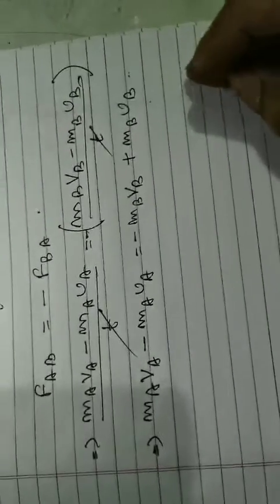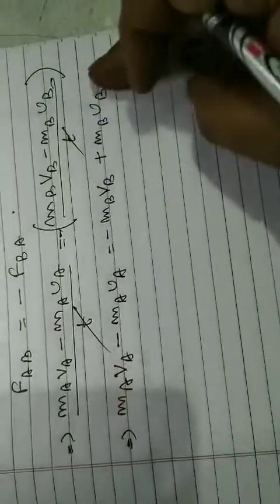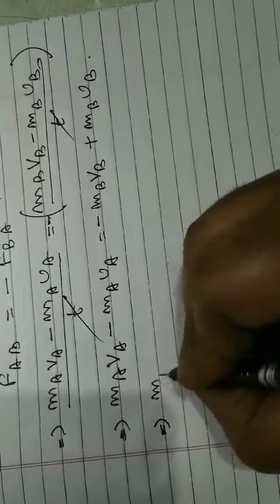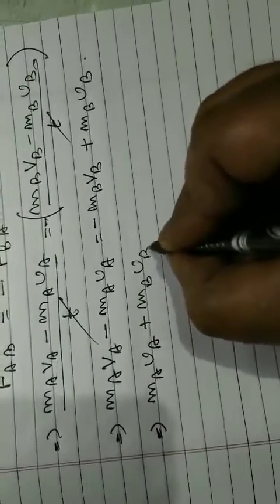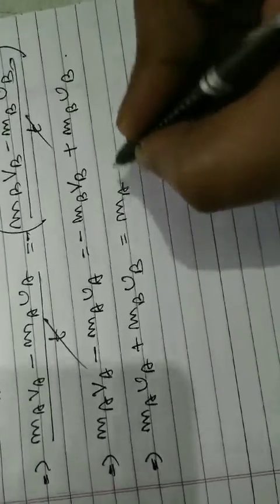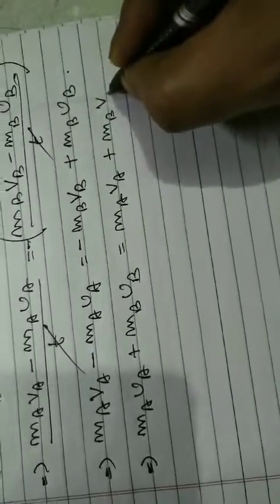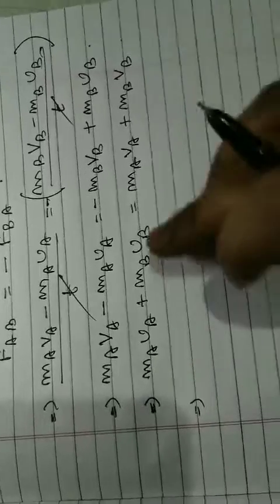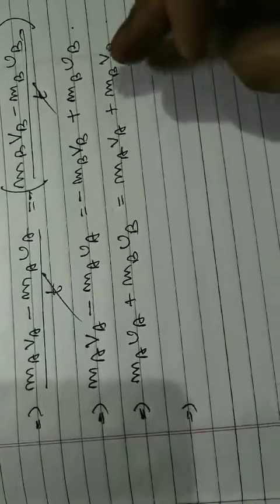So now what we will do, we will take it in two different ways. The V we will take this side and this we will take that. So I am doing one step short, and if we do one more step, it will be MAUA plus MBUB equal to MAVA plus MBVB. This is the initial momentum of object A, and this is the initial momentum of object B, and this is the final momentum of A and the final momentum of B.